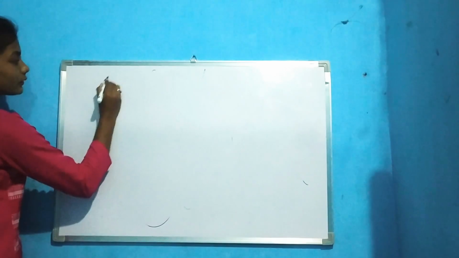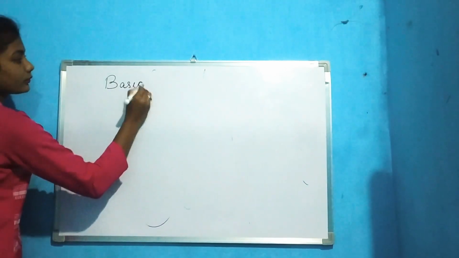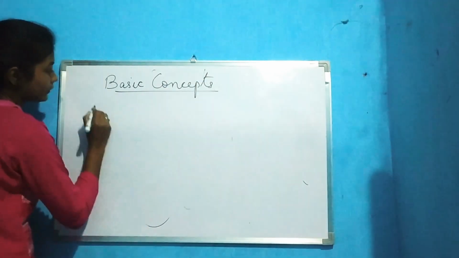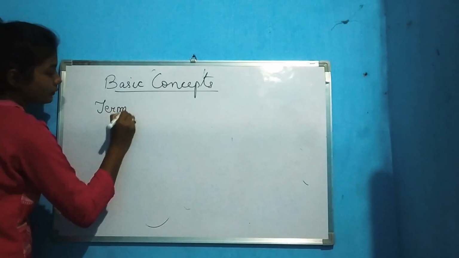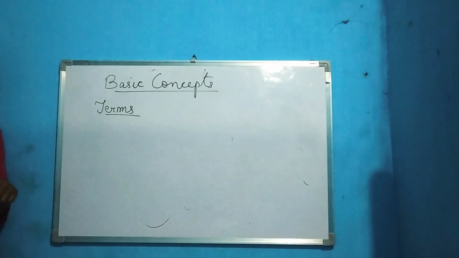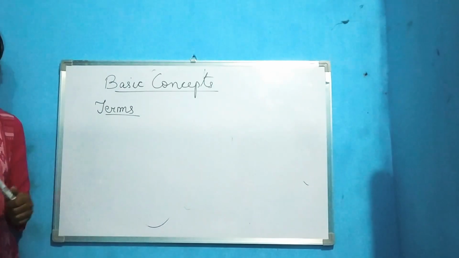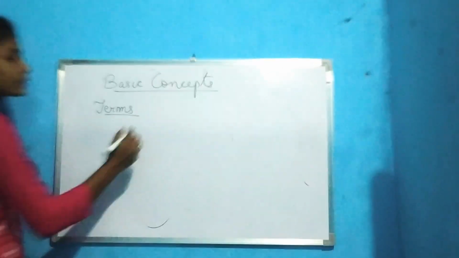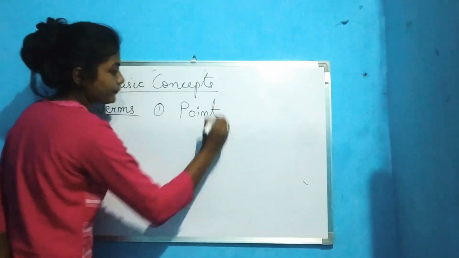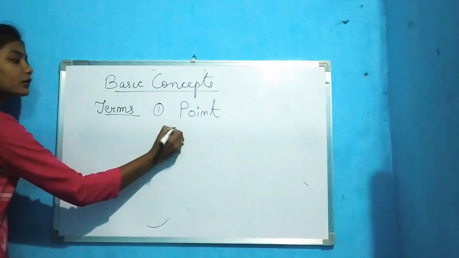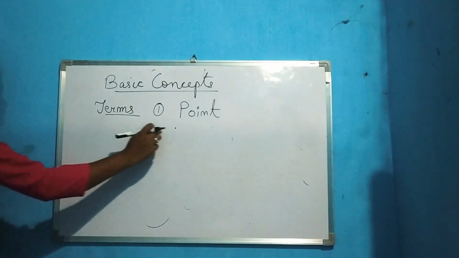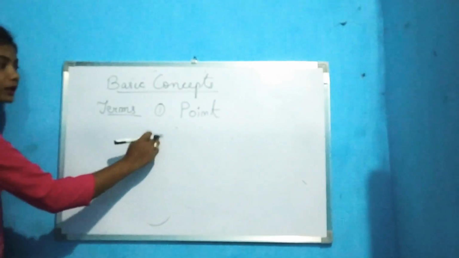Basic concepts. There are a few terms which we will be using in geometry. So we need to know what are these terms. First, number 1 is point. So point is simply a dot. Okay, it is simply a dot. It gives the what? Exact position.